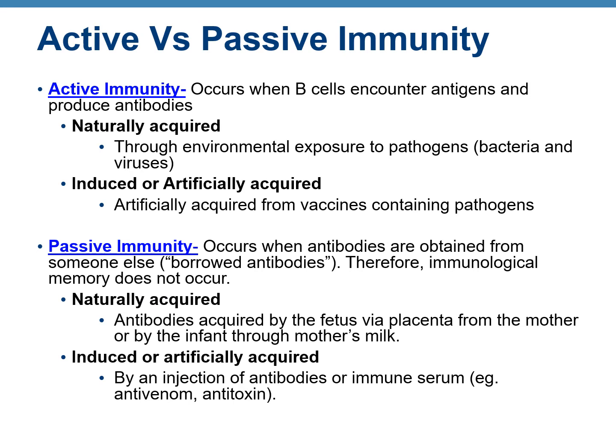Both active and passive immunities are further divided into two types: naturally acquired and artificially acquired. Artificially acquired is also known as induced. So we'll start with active immunity. Naturally acquired active immunity is an immunity where you are exposed naturally, that means environmentally, to pathogens. For example, you are exposed to flu viruses in the flu season, and the body naturally develops antibodies against it, so that is naturally acquired active immunity.